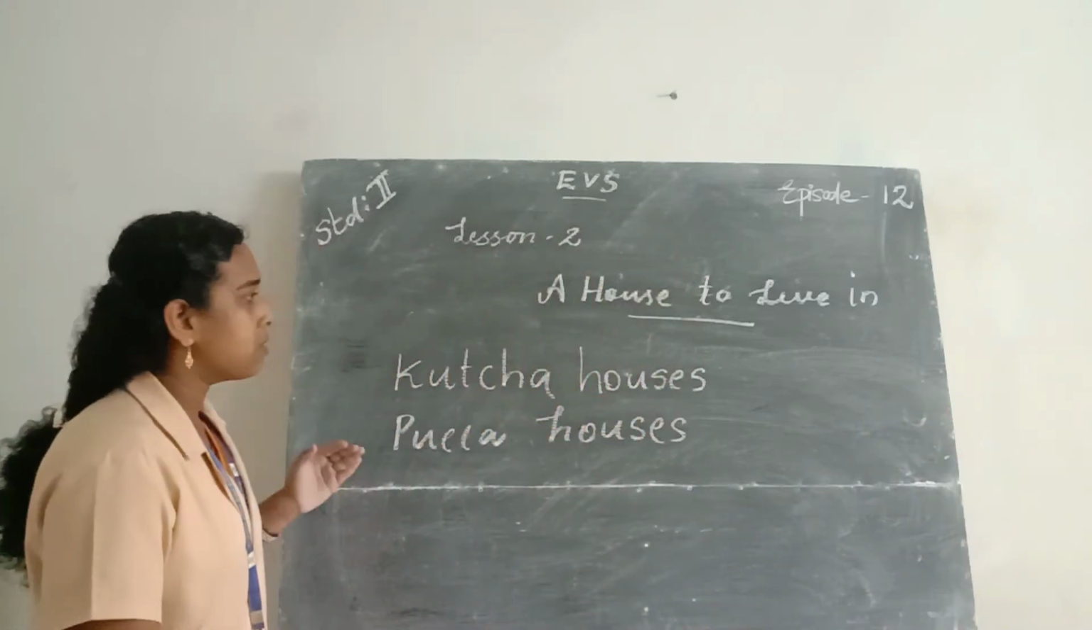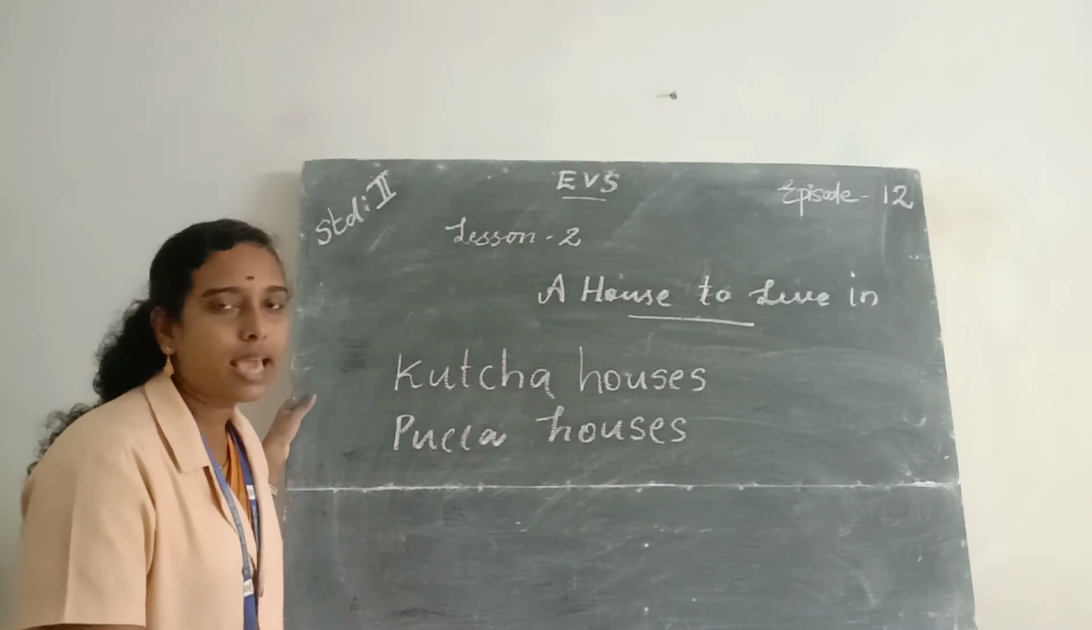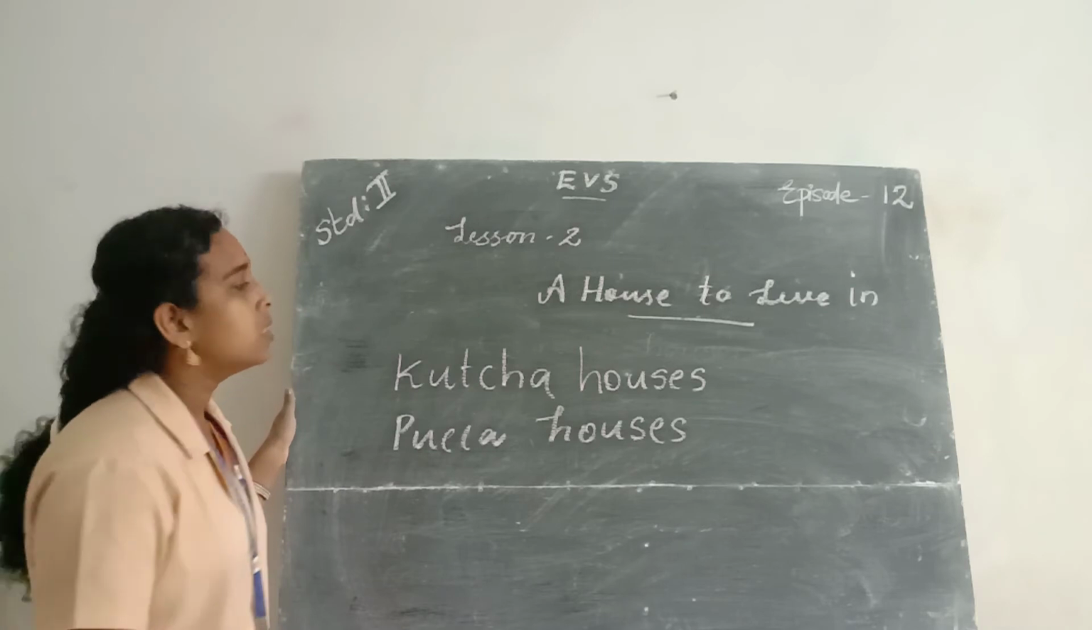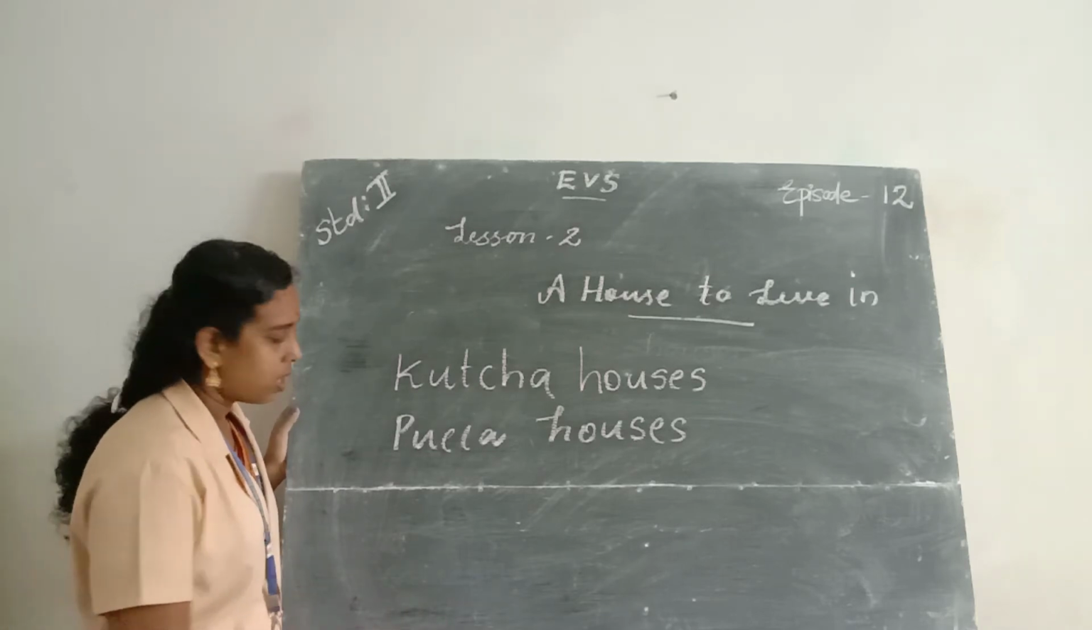Then we studied about some special types of houses. They are igloos, stilt houses, houseboats, caravans and tents. So what is the spelling of igloo? Say the spelling of igloo.